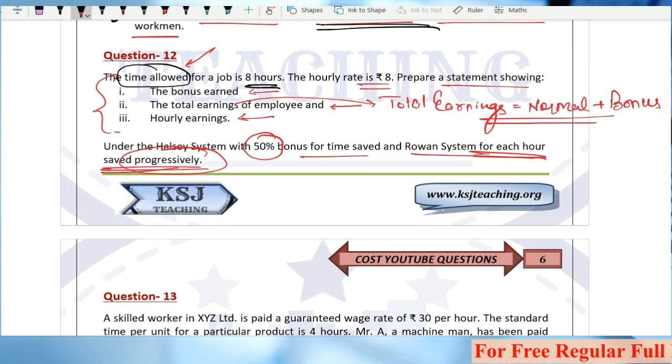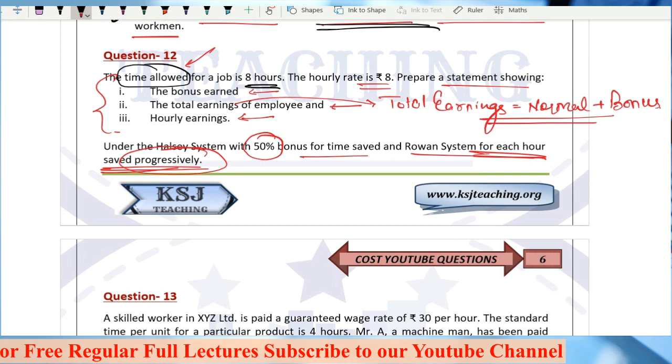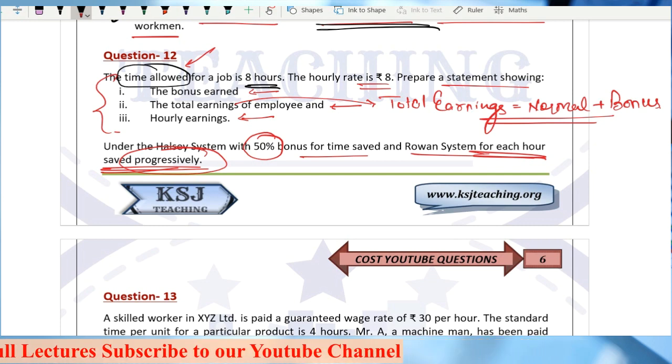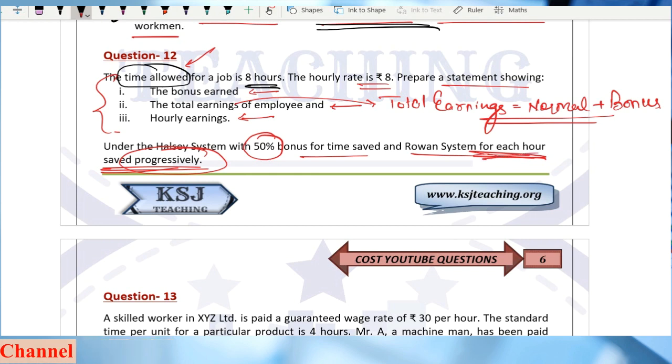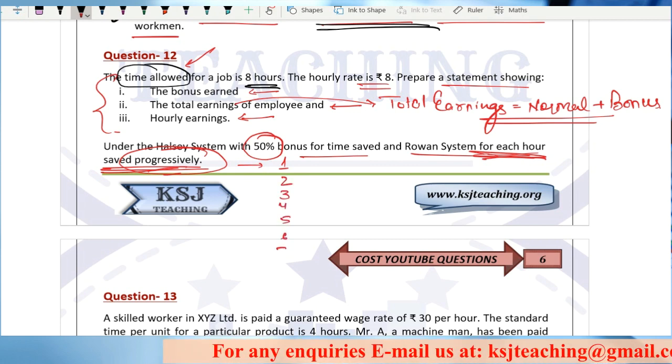If the time saved is 2 hours, then what will happen? If 3 hours, 4 hours, 5 hours, 6 hours? First calculate it for 1 hour saved, then for 2, then 3, 4, 5, 6, 7 and 8.